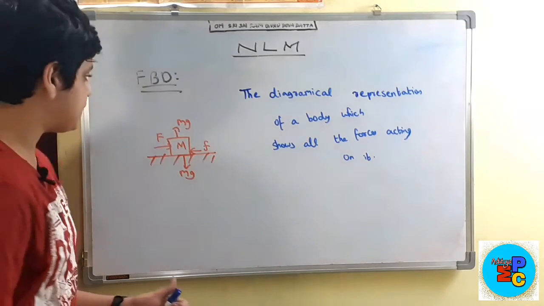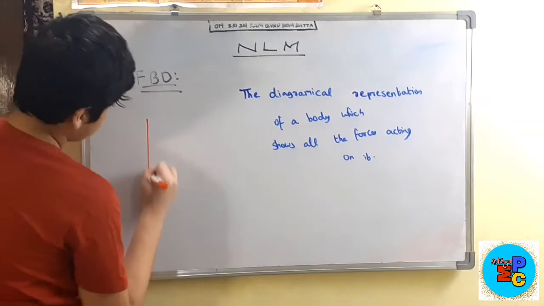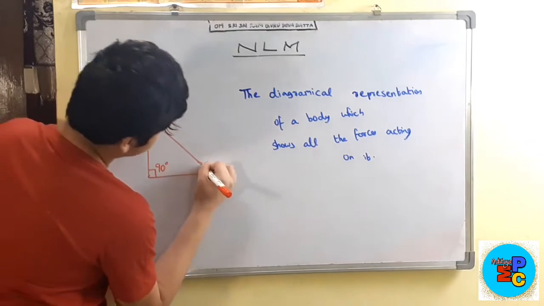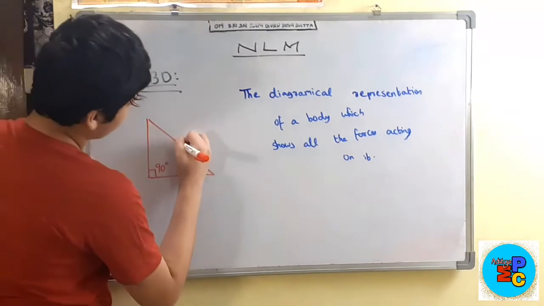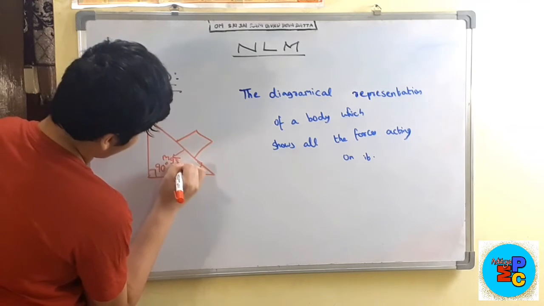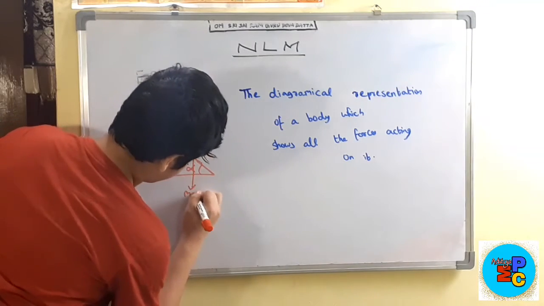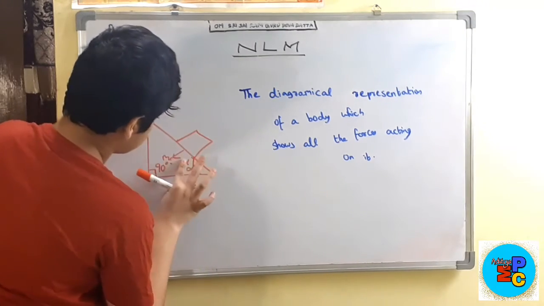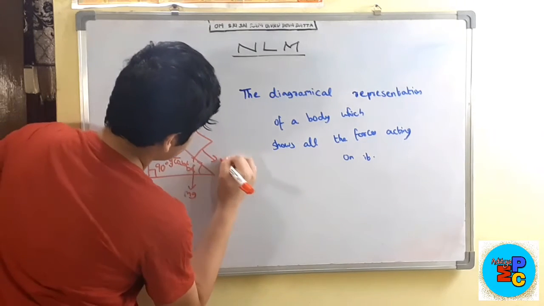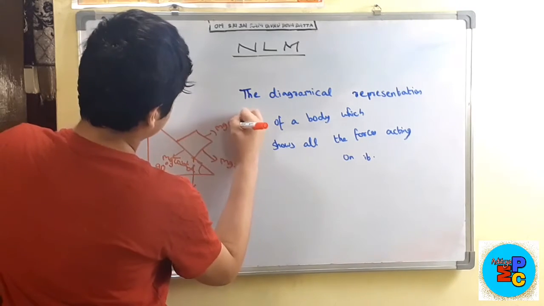It changes in different cases. For example, when you take an inclined plane, suppose this is an inclined plane and suppose this angle is alpha, then when you place the body like this, mg sin alpha would be acting downwards, not mg. Sorry, this is mg cos alpha. I'm really sorry. Mg cos alpha would be acting in this direction. Mg sin alpha will be acting in this direction.